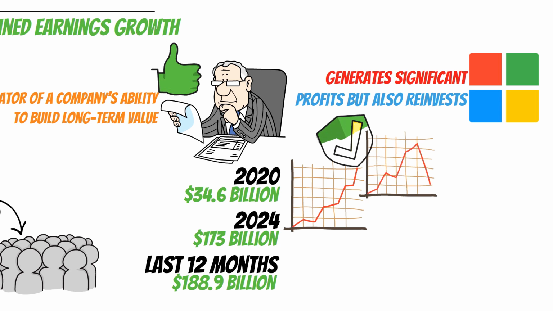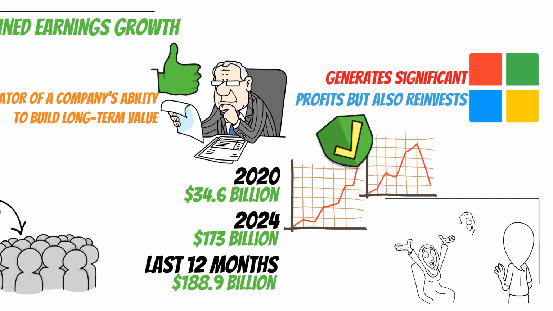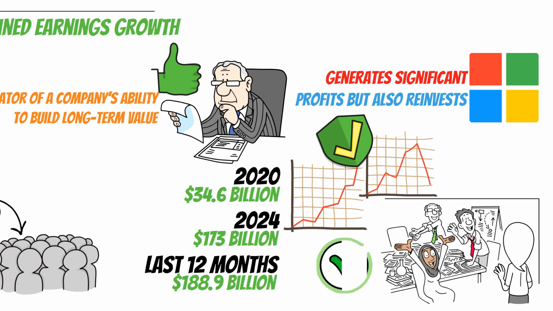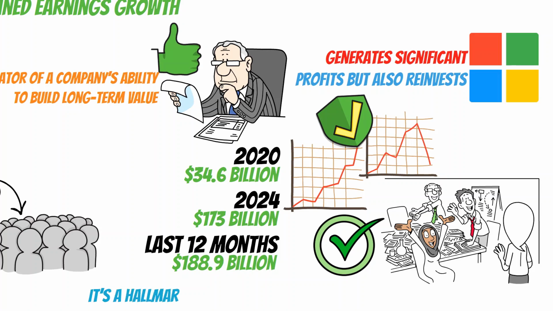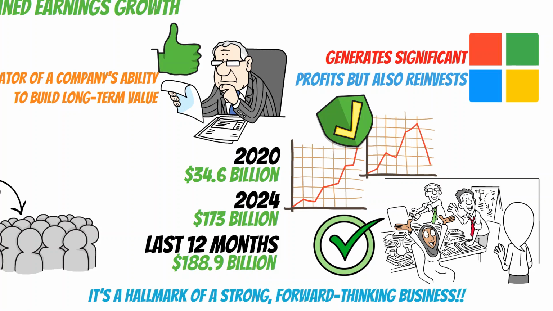Because retained earnings growth, even during tough economic periods, shows resilience and the company's ability to fund its operations and expansions without relying on external financing. It's a hallmark of a strong, forward-thinking business. Microsoft clearly passes Buffett's rule number 4.